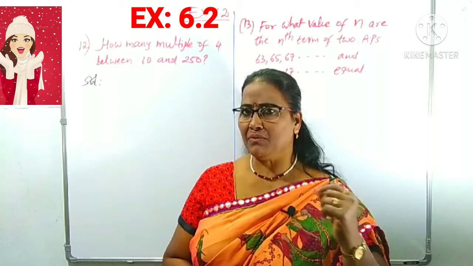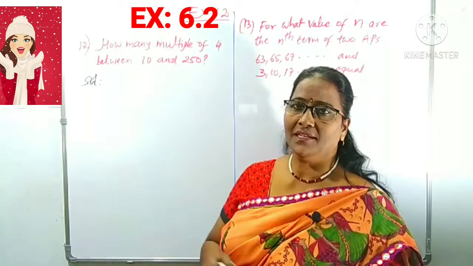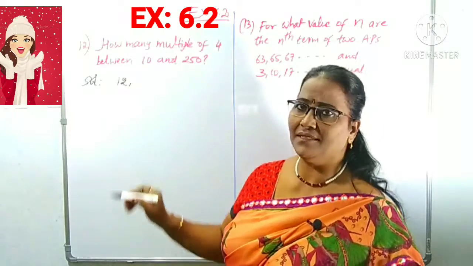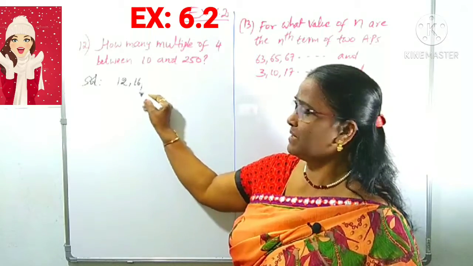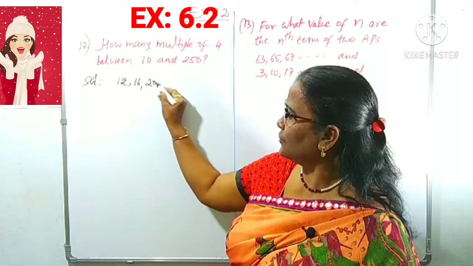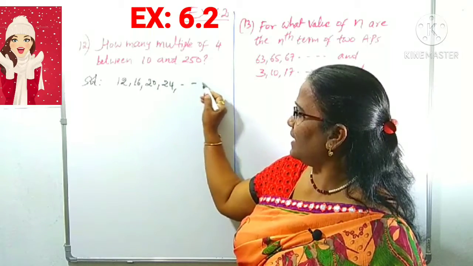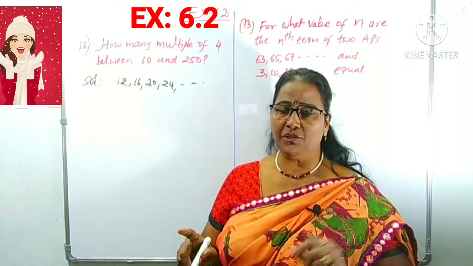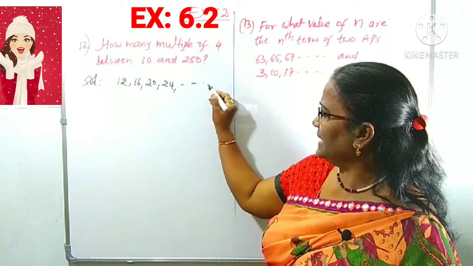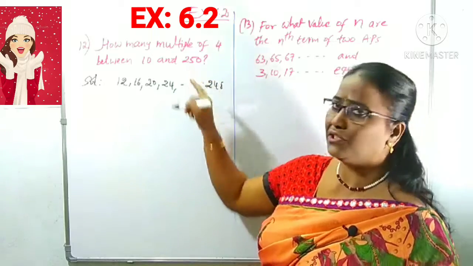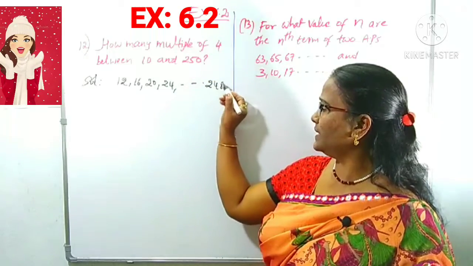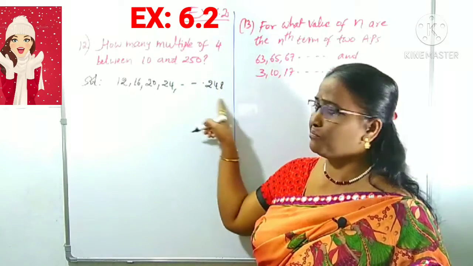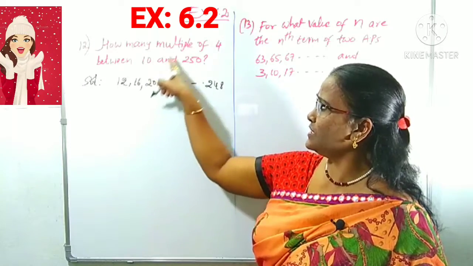So what is the minimum between 10 and 250 divisible by 4? Yes, 12. Then next, adding 4, 16. By adding 4, 20, 24 and so on. What is the last between 10 and 250? 250 is not divisible by 4 but 248 is. Before 250 there is 248. 248 is divisible by 4: 4 6s are 24, 4 2s are 8. So these are the numbers between 10 and 250 which are multiples of 4.